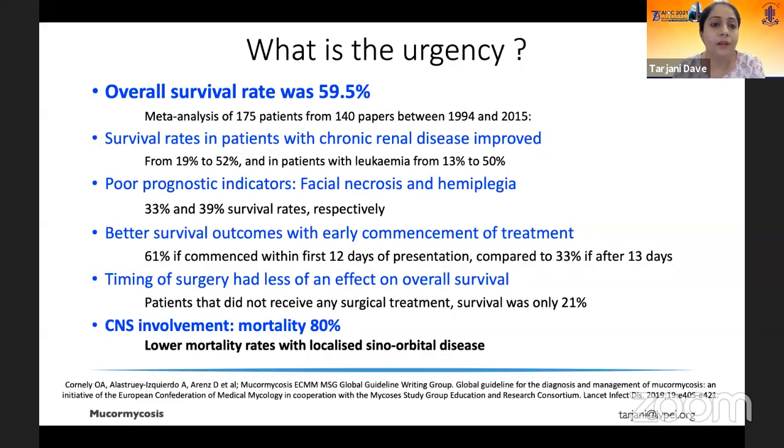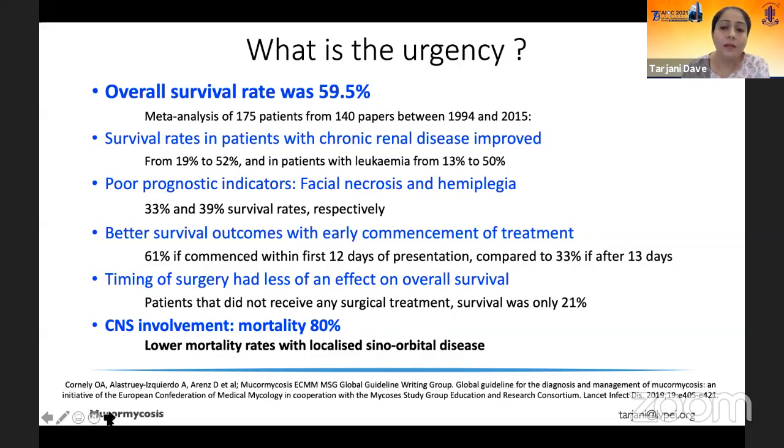This is a relatively high number, and it's a very fast spreading fungus. Now, move on to the last point on this busy slide, and you understand that in those patients who have cerebral involvement from mucormycosis, the mortality is actually as high as 80%, which is really high.